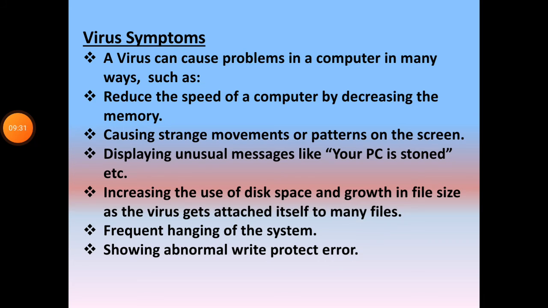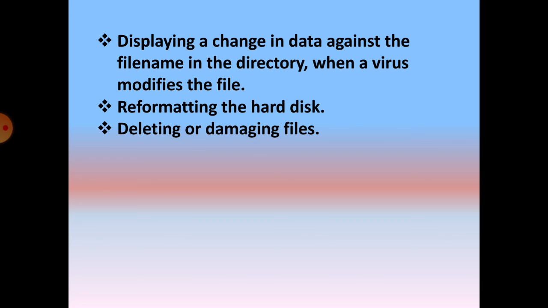Virus symptoms. A virus can cause problems in a computer in many ways, such as reducing the speed of a computer by decreasing the memory, causing strange movements or patterns on the screen, displaying unusual messages like "Your PC is stoned", increasing the use of disk space and growth in file size as the virus attaches itself to many files, frequent hanging of the system, showing abnormal write protect errors, and displaying a change in data against the file name in the directory when a virus modifies the file.